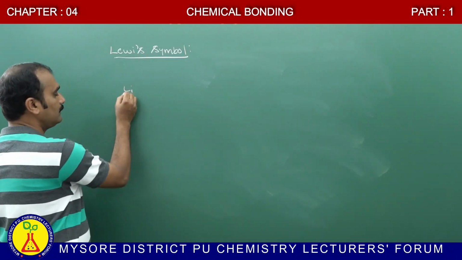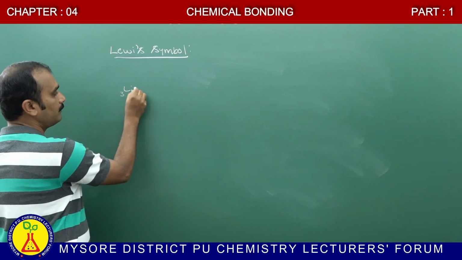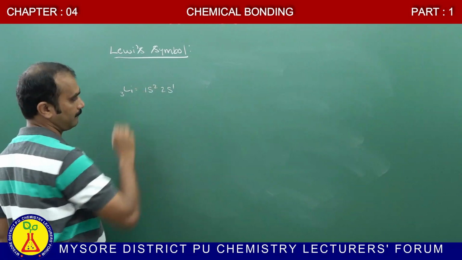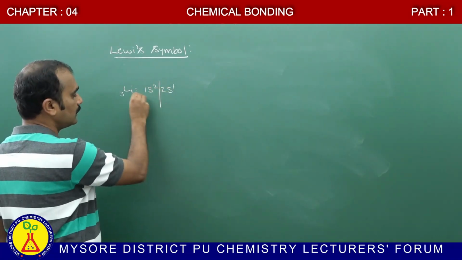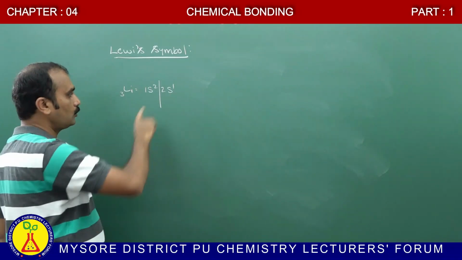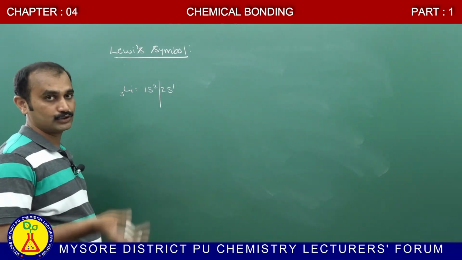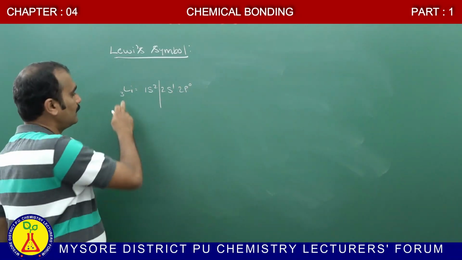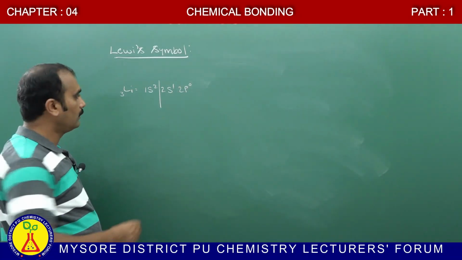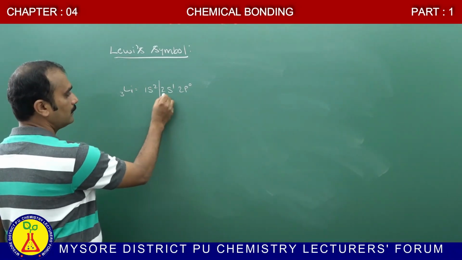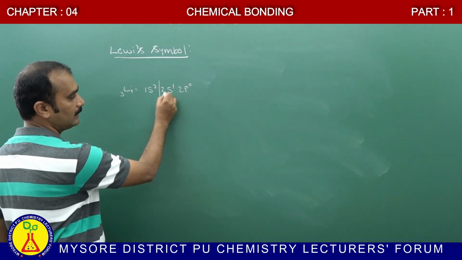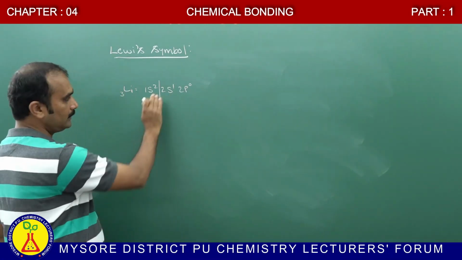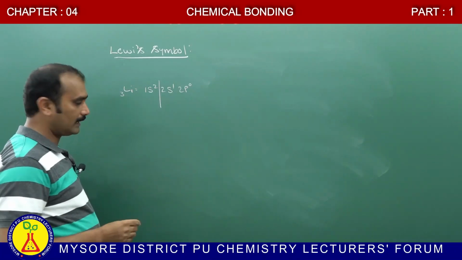Okay, in lithium, the atomic number is 3 and the electronic configuration is 1s2, 2s1. Here 1s2 is known as the innermost shell, and 2s, 2p are known as the outermost shell. Here 2p does not contain any electron because the number of electrons is only 3. Therefore, how many outermost electrons are present? Only 1. Therefore, this lithium is not stable. This 1 electron is represented like this.